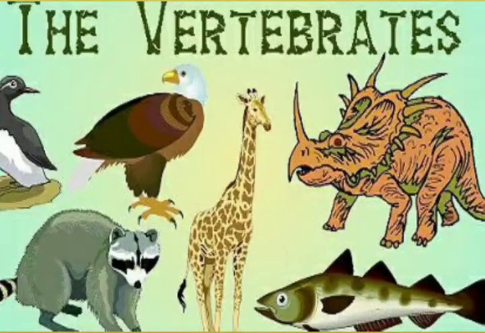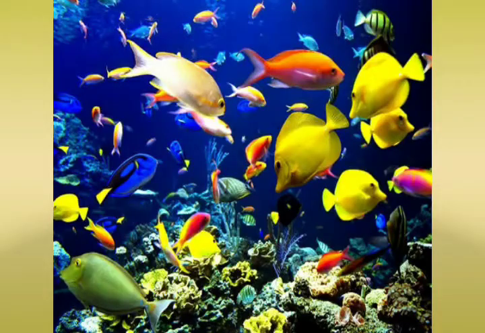In this video, I am going to discuss the vertebrates. Animals with a backbone are called vertebrates, and they are classified into 5 groups. So the first group is Pisces.